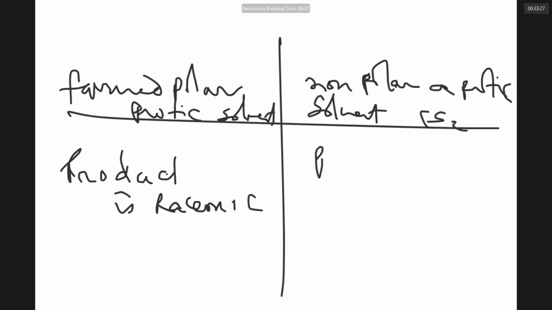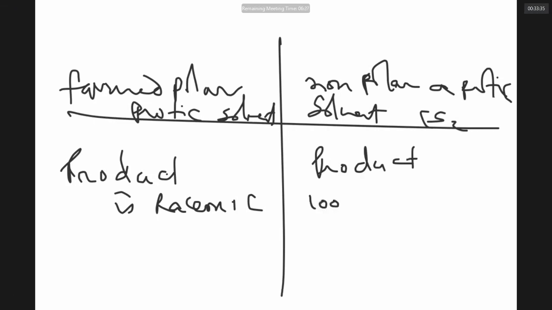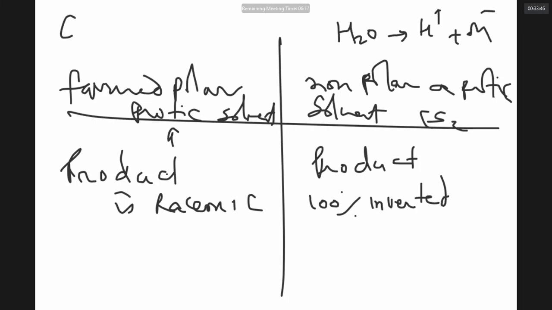Here the product is 100% inverted. What do you mean by protic solvent? Water is a protic solvent because it can give a proton. Alcohol is a protic solvent because even alcohol can give a proton.